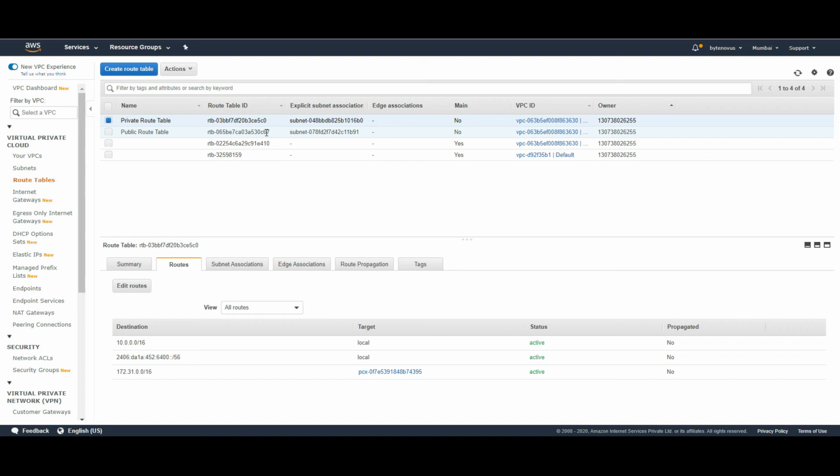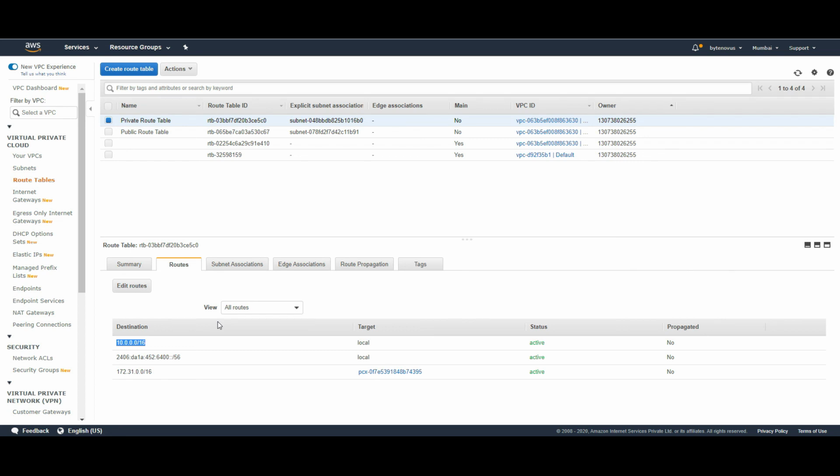You need to understand the concept that one VPC will be a requester and another VPC will be an acceptor. You can peer two different VPCs in two different regions or two different AWS accounts. It doesn't matter. The only limitation in VPC peering is the CIDR block. The CIDR block of our default VPC is 172.31, whereas the CIDR block of our non-default VPC is 10.0.0.0/16. So the only limitation is the IP address ranges should not overlap each other.